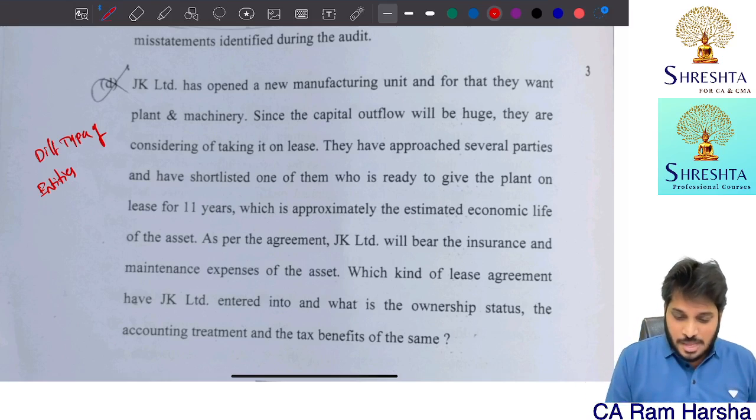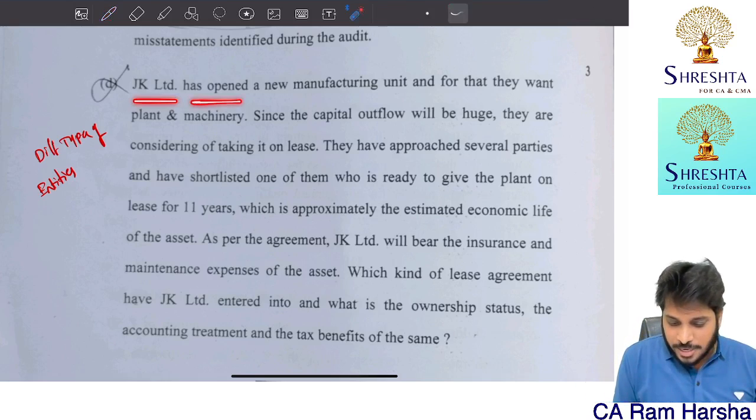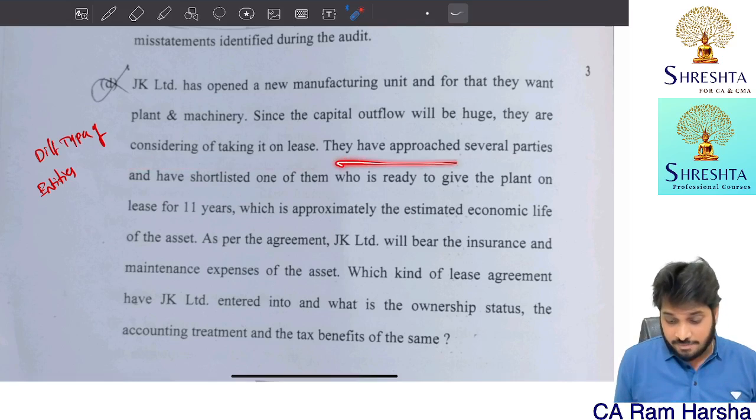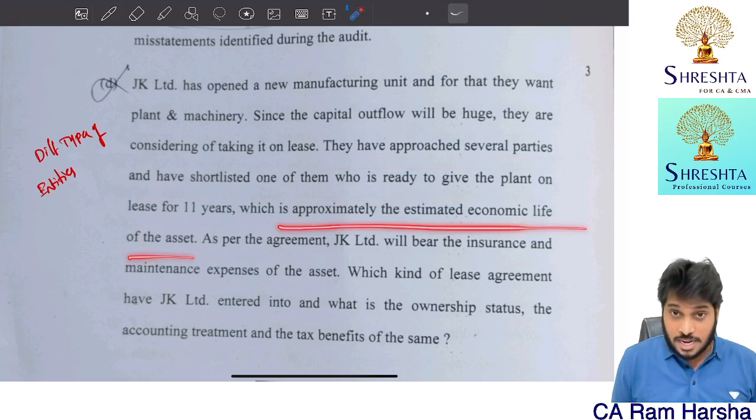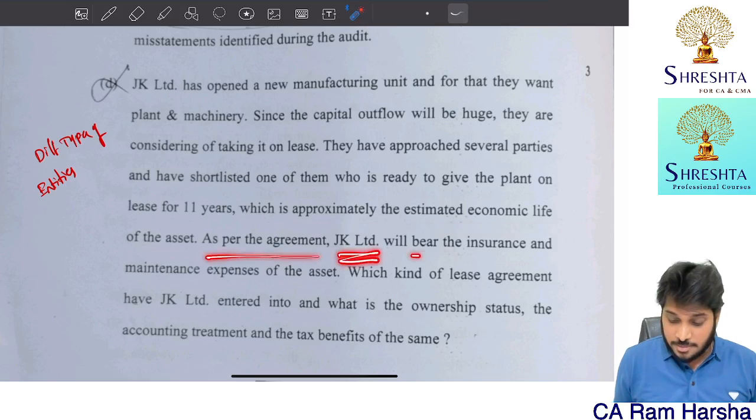Fine, I'll show you. JK Limited has opened a new manufacturing unit and further they want plant and machinery. Since capital outflow will be huge, they are considering taking it on lease. They have approached several parties and have shortlisted one of them who is ready to give the plant for 11 years, which is the approximately estimated economic life of the asset. As per the agreement, JK Limited only will bear the insurance and maintenance. Oh, it's a finance lease.